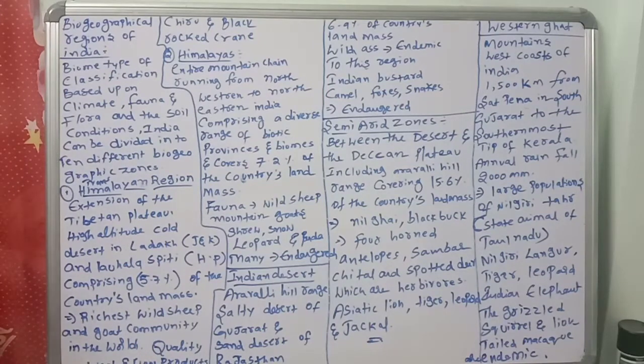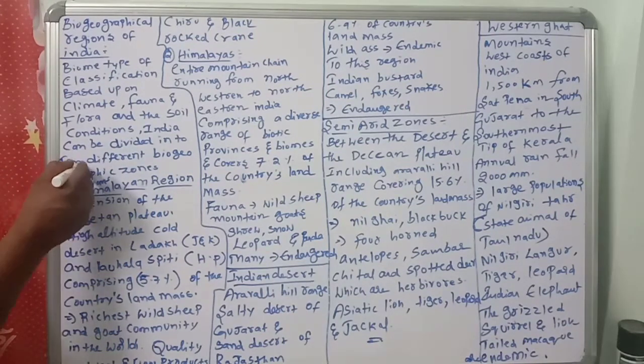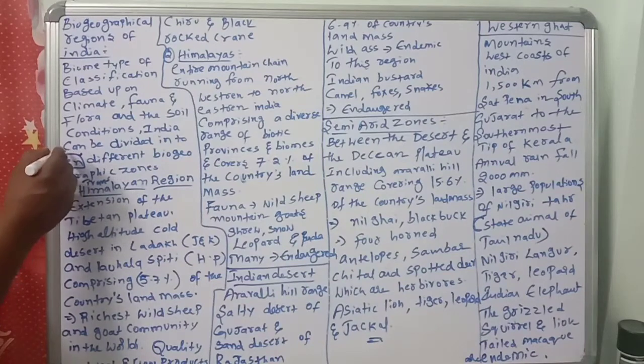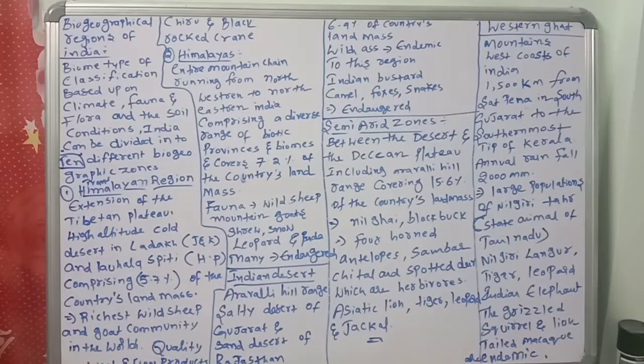Here are the points you should remember. Number one, Trans-Himalayan region: an extension of the Tibetan Plateau, high altitude cold desert in Ladakh, Jammu and Kashmir, and Lahaul Spiti.